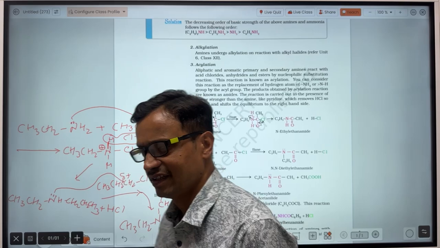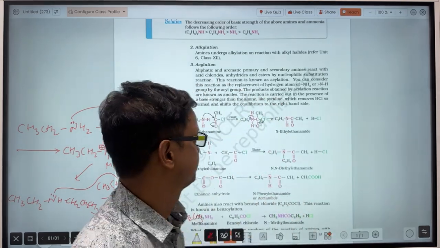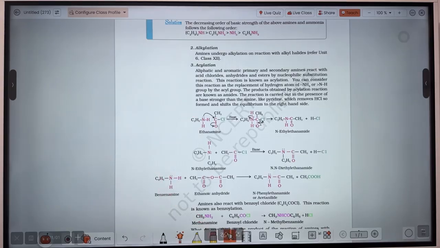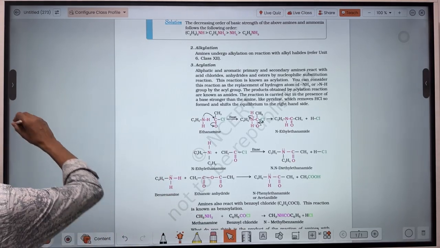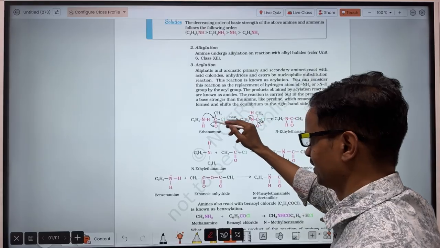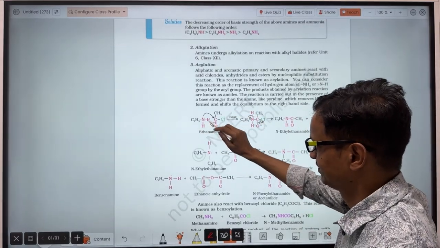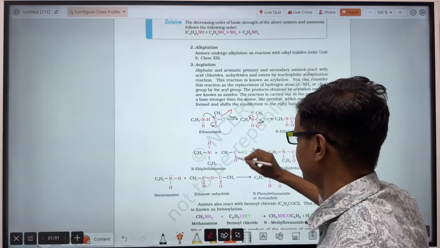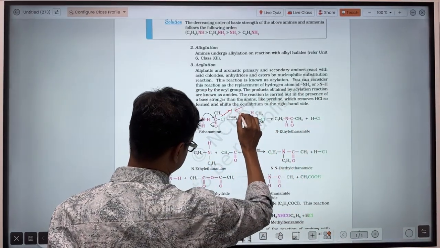Okay, so now let's see about acylation. In acylation, you can watch from here also, from the book. What is here? In acylation, this compound is ethanamine and this one is ethyl chloride. This compound's name is ethyl chloride.